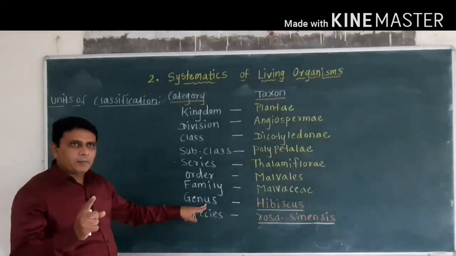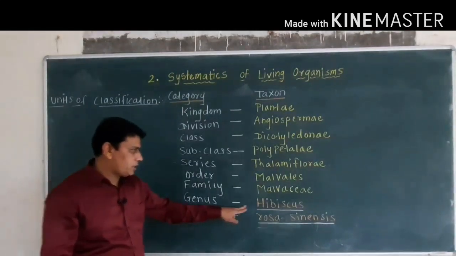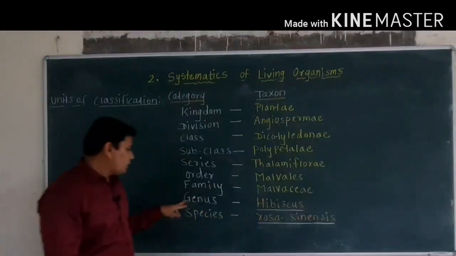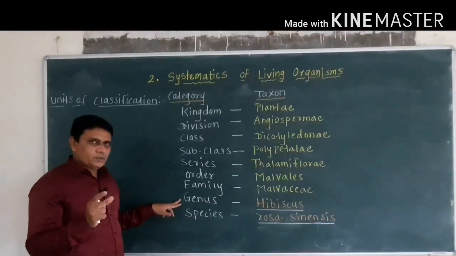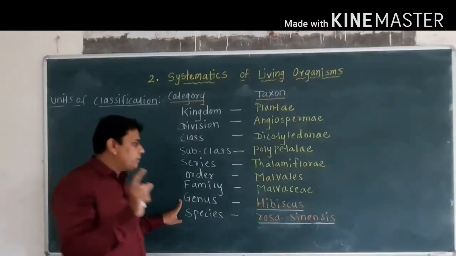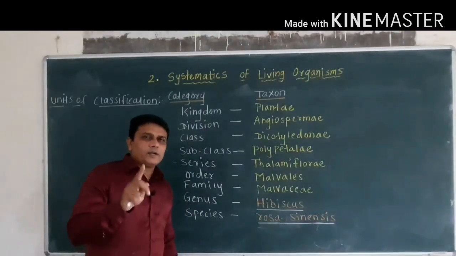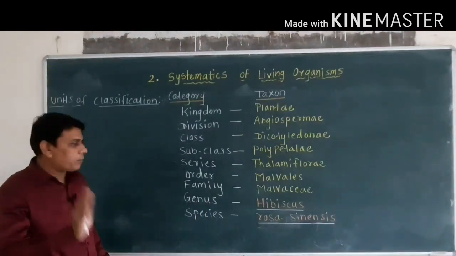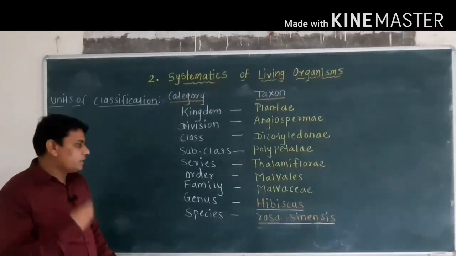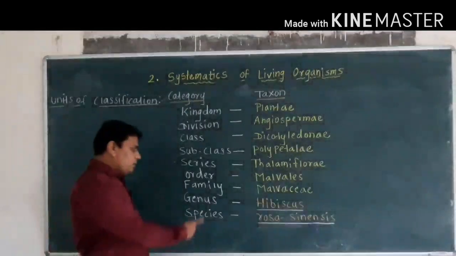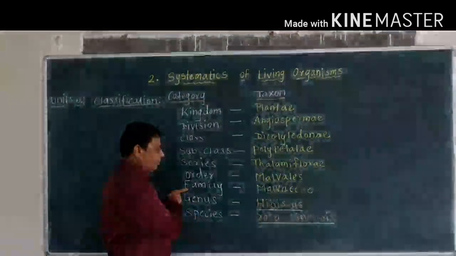The generic name of China rose is Hibiscus. The genus is a group of organisms which have similar morphological characters but dissimilar reproductive characters, or they do not interbreed among themselves.